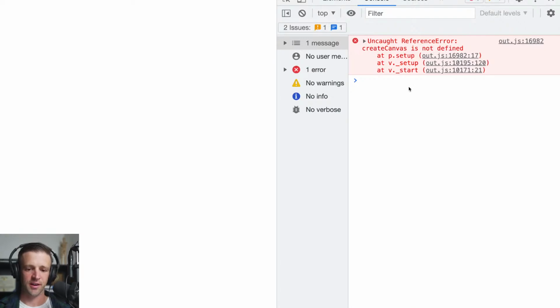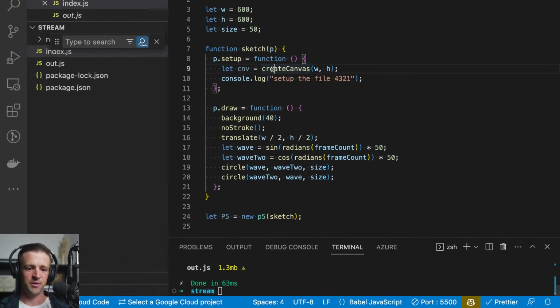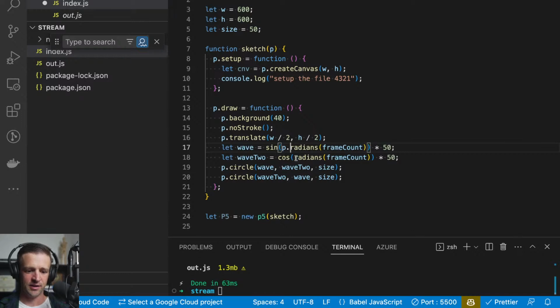Okay, createCanvas is not defined. That's great. We're making progress. And the reason is, again, createCanvas, we don't have our global space anymore. So we still have to use this p object, right? Everything that we were using before that was part of p5, we have to append this p dot because it exists on this p parameter up here within our sketch function. So I have to add it here, here, and here. I don't know if I need to add it to these ones. Let's see. Yeah, I definitely need to add it to these ones. Yes, so let's save that and we'll rebuild.